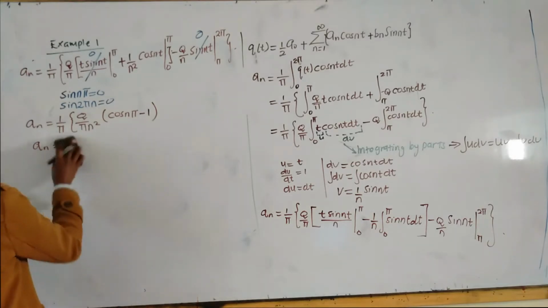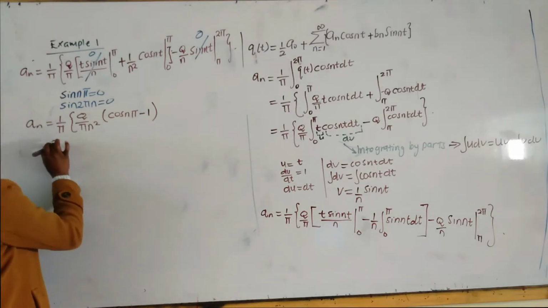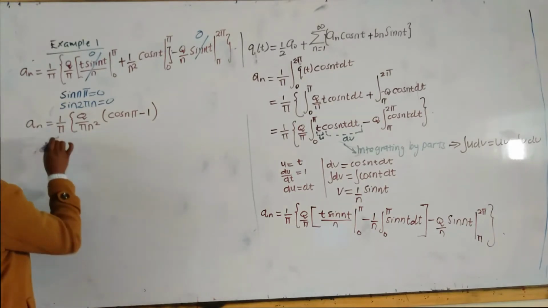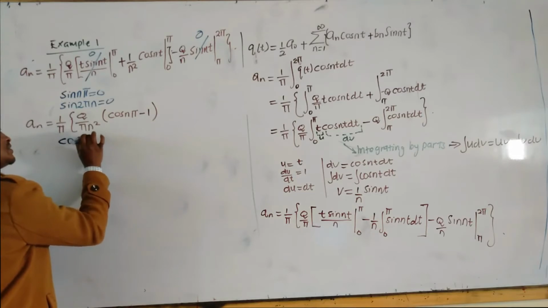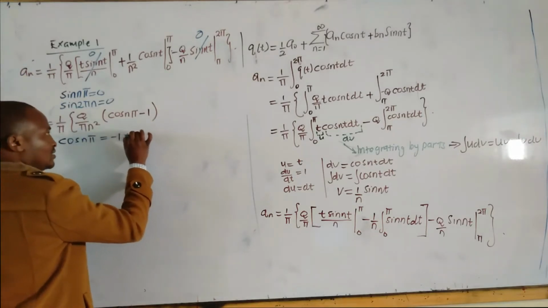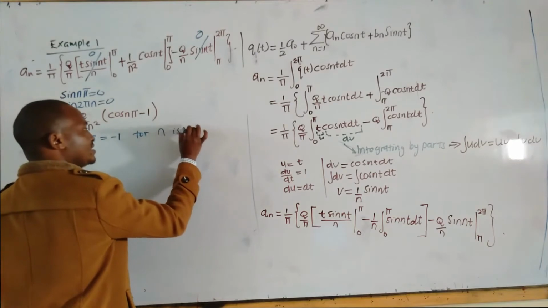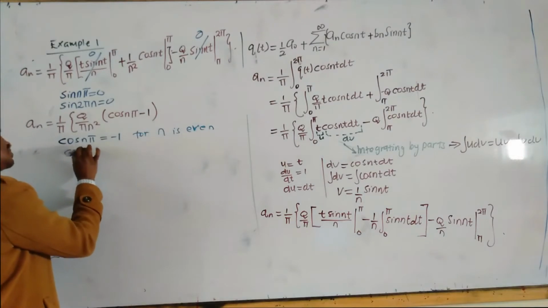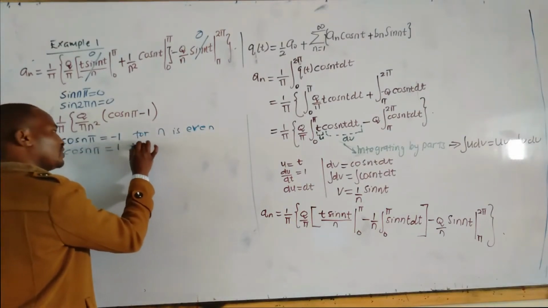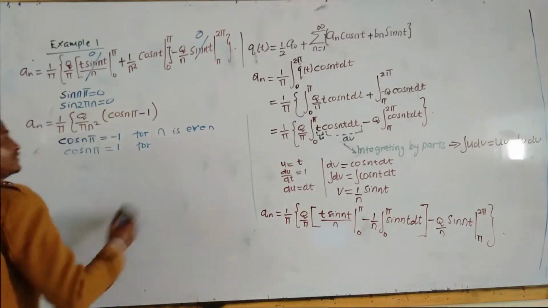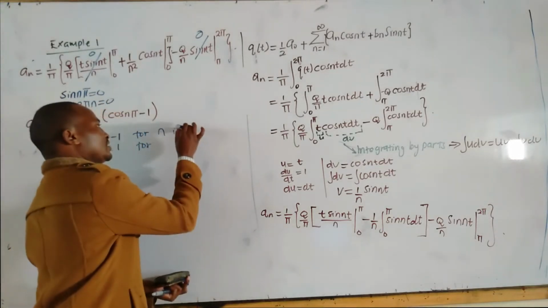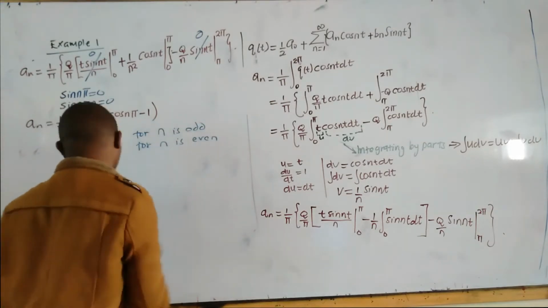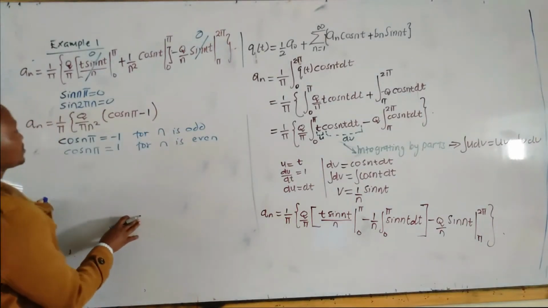Before that, we say cos n pi is equal to -1 for n odd, and cos n pi is equal to +1 for n even.